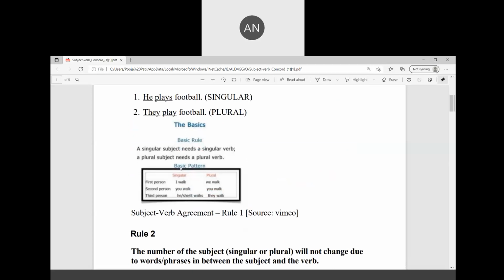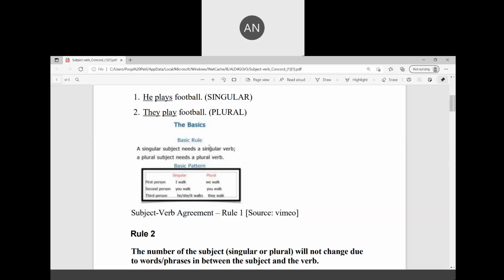For better understanding, we have the person table before you. In the person table, first person singular is I, plural is we. Second person singular is you, one person can be you, and second person plural is also you, meaning I'll point out to the whole class and you all should do the work. Then it becomes plural. So in second person, you should be careful. A single person can be you, and when the whole group is referred to, also it can be you.